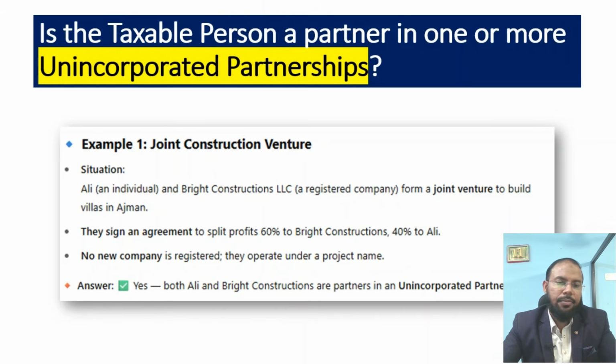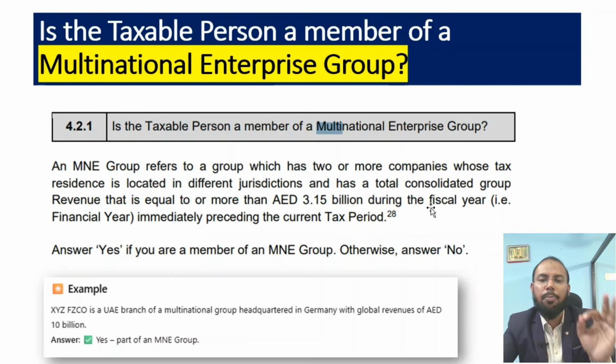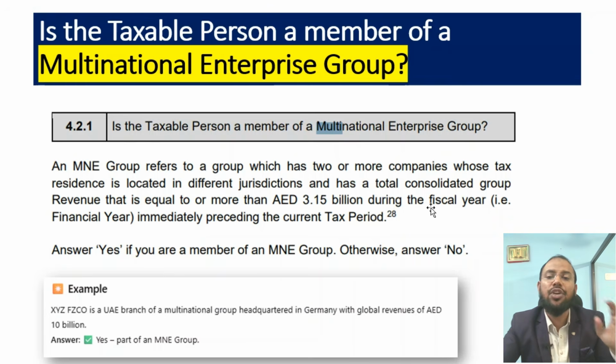Further, for taxable person information, we need to understand: is the taxable person a member of a multinational enterprises group? For understanding this, we need to understand the multinational enterprises group. What is the multinational enterprises group? We need to understand the definition. Here there are two conditions.